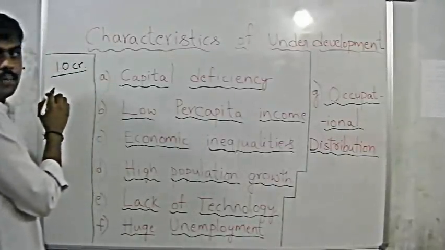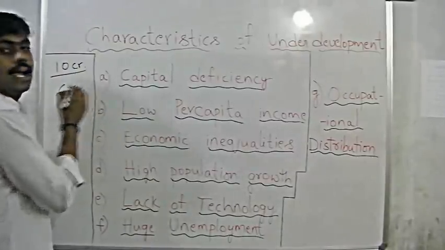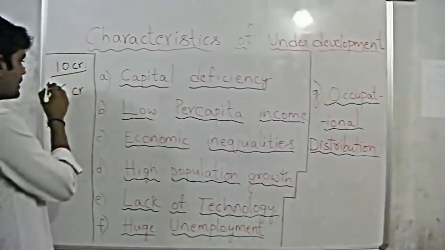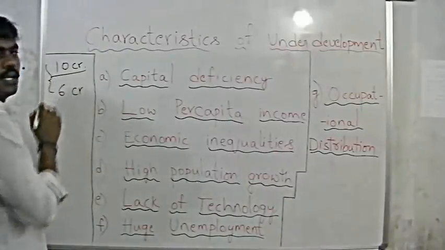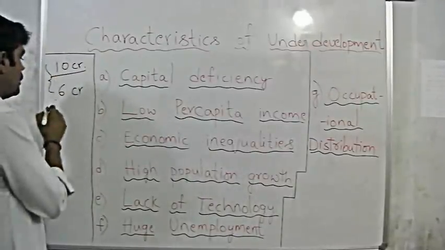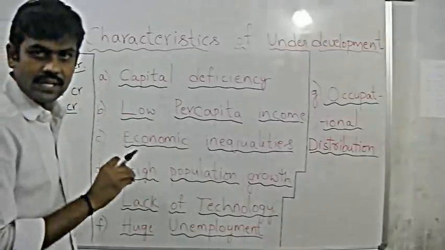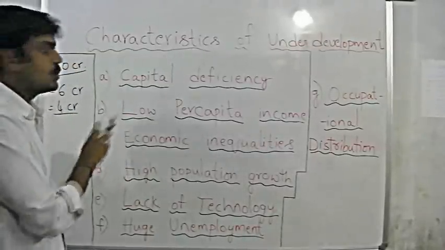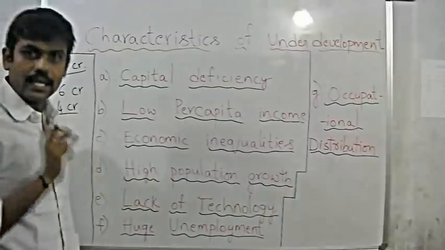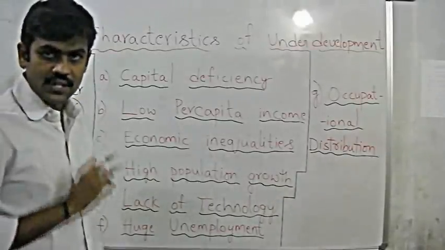But he was able to invest only 6 crores, which was in his hand. Then what is the deficiency here? If you subtract 6 from 10, you will get 4 crores. This 4 crores is the deficiency for that fellow to establish an industry in capital. Simply, this 4 crores is the capital deficiency.